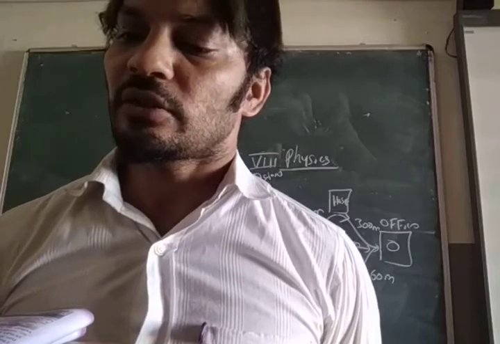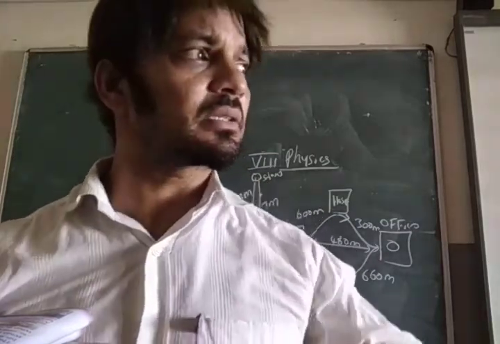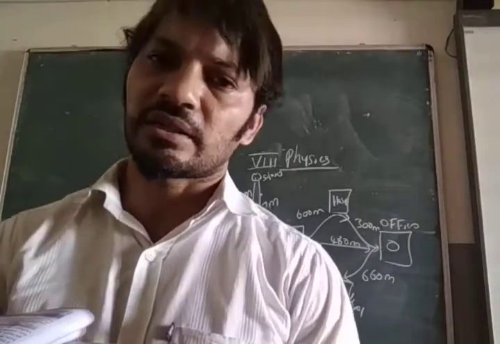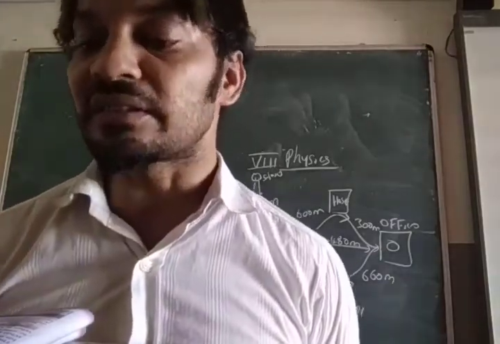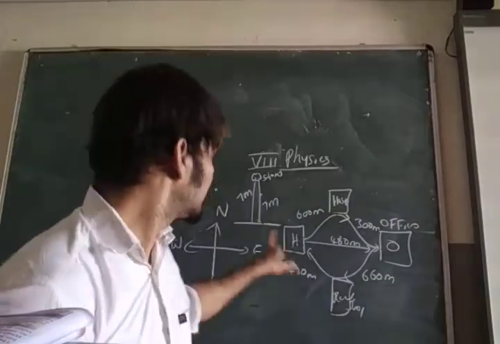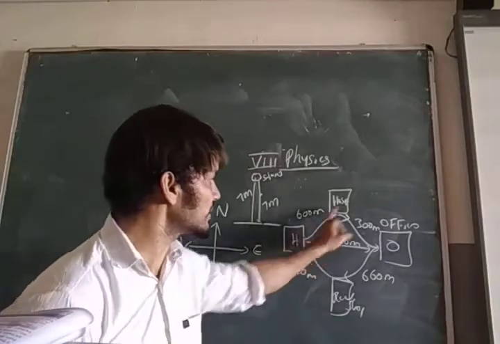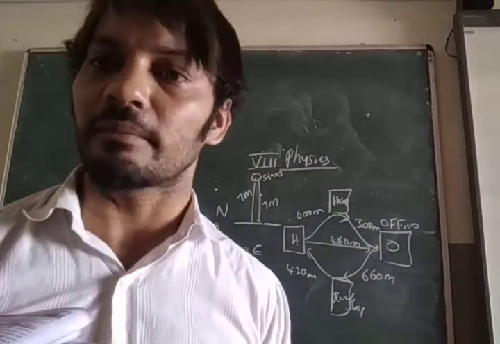Distance is the length of the path travelled. How much path travelled? That is known as distance. First question: what is the distance travelled by him to reach the office, from home to the office? How much? Right answer, 900 meters.